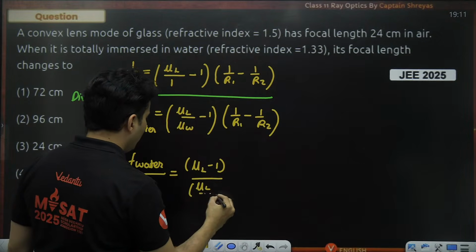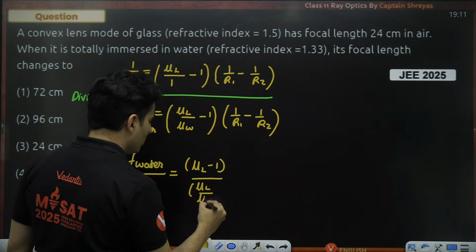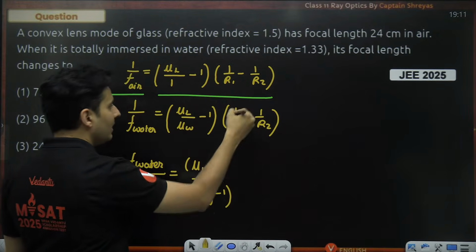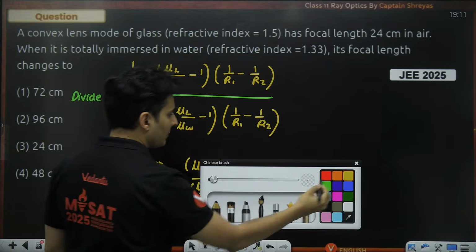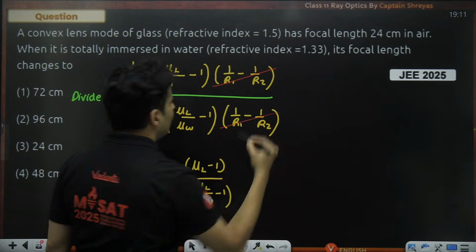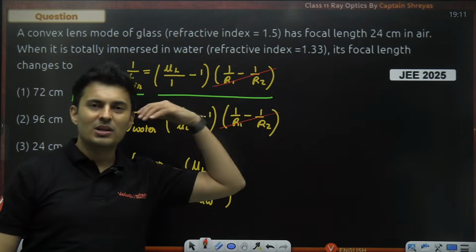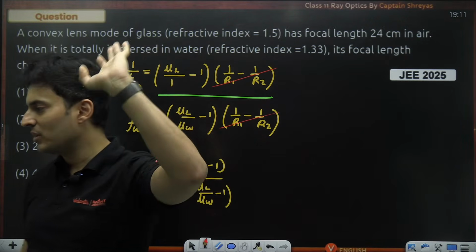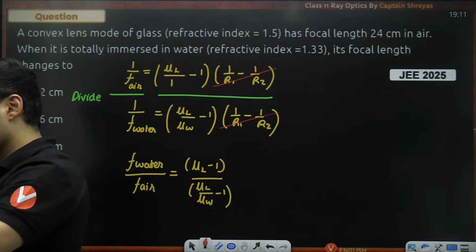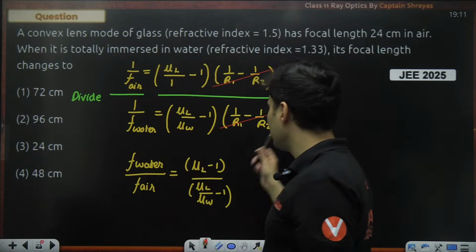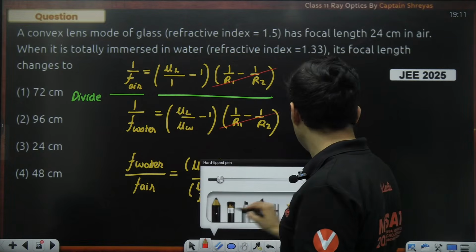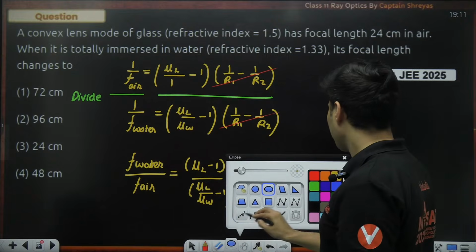Mu L by mu W minus 1 will stay. This and this will get cancelled out. How many of you could see that? It doesn't matter whether R1, R2 is given or not given. Crazy, right? So these just got cancelled out. Now it's just a matter of solving it perfectly.